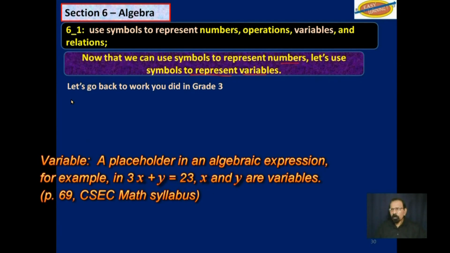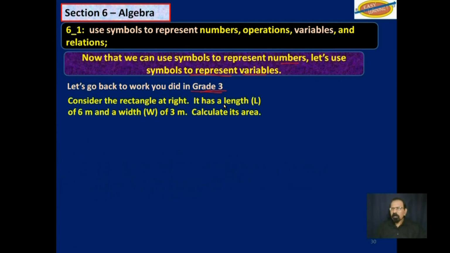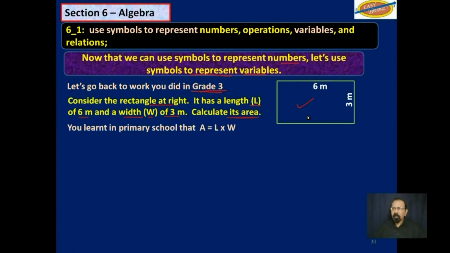Let's go back to work you did in grade 3. Consider the rectangle at right. It has a length, L, of 6 meters and a width, W, of 3 meters. Calculate its area. So this is a rectangle here. You would have learned in primary school that the area of a rectangle is equal to length times width or breadth. You may not have been told that that is algebra, but it is.